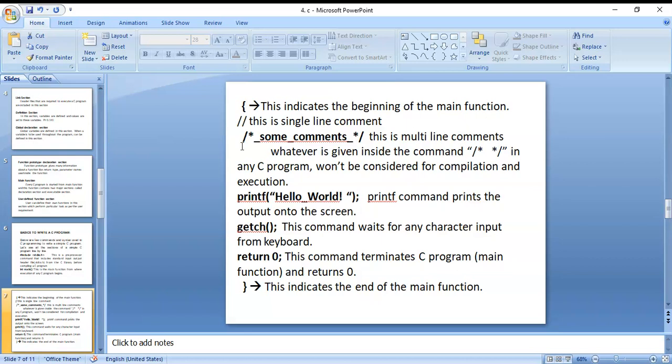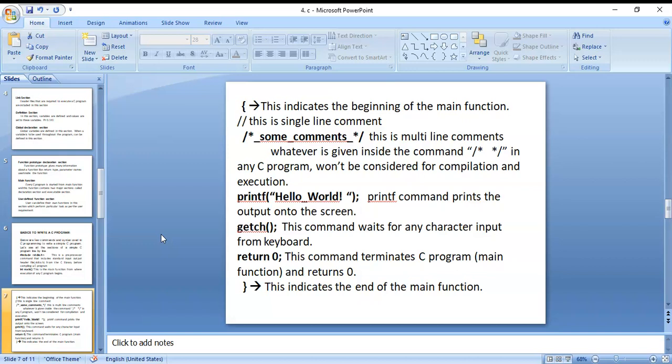On that, there are different types of comments: single line comments and multi-line comments. For a single line comment we use two slashes. Comment lines are non-executable statements in a C program. The program is executed, but comment lines are not executed.